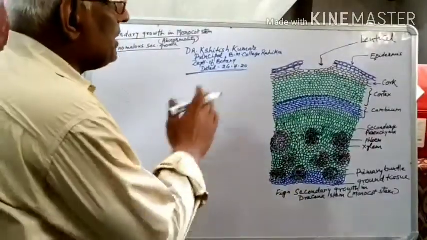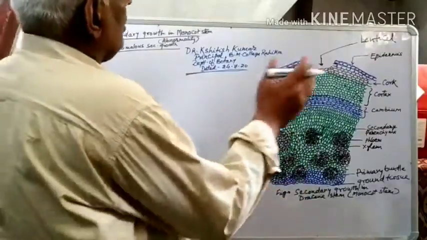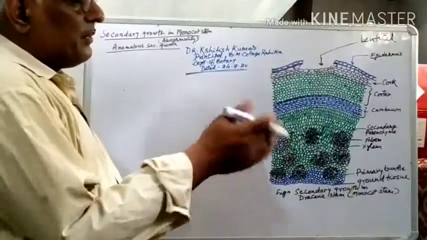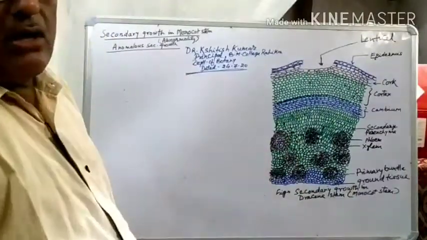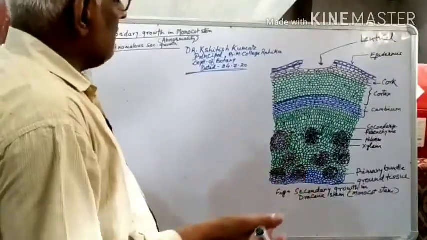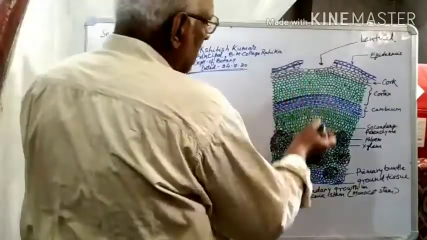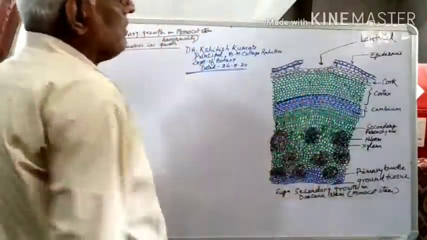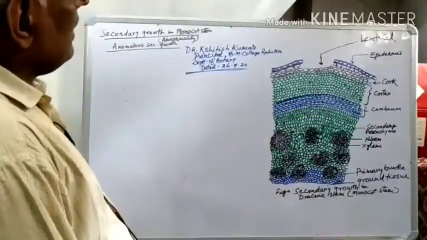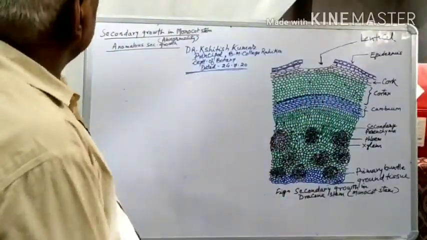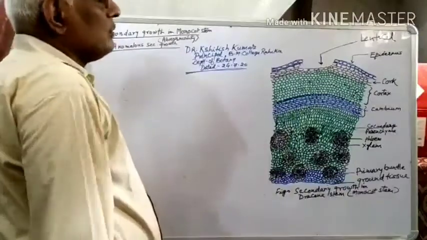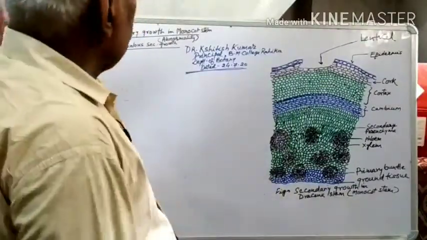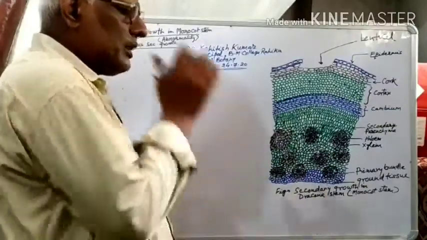Anything which departs from the normal structure or normal behavior is known as an abnormality. So here is the TS of the Dracaena stem showing abnormal secondary growth. This is also included in the anomalous type of secondary growth which occurs in the monocot stem.